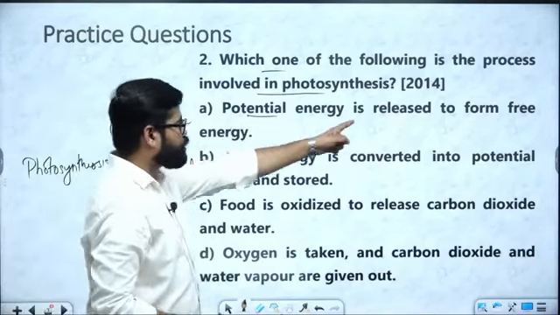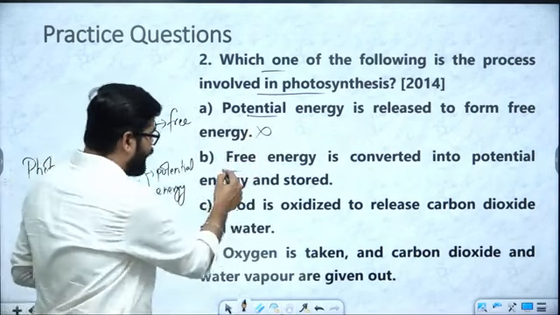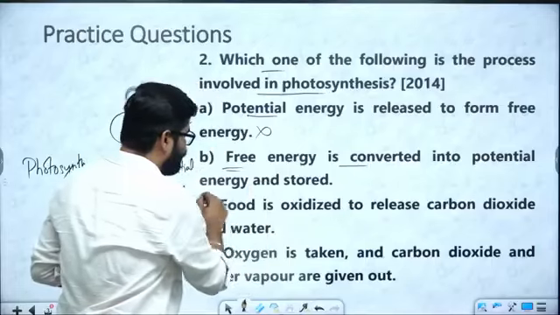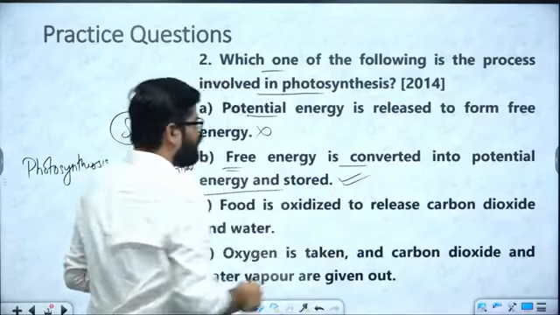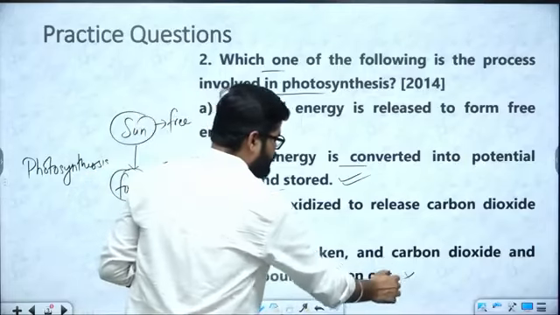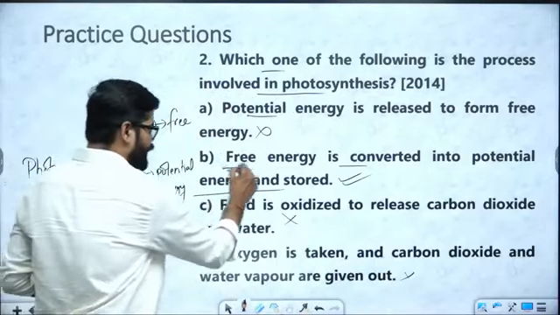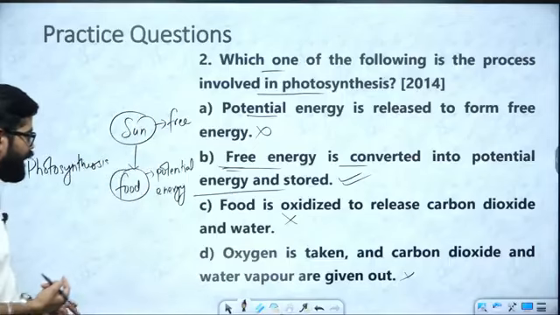Here it is saying potential energy is released to form free energy. That is incorrect. Free energy is converted into potential energy and stored. That is correct. There is no such oxidation of food and there is no such oxygen and carbon dioxide. So in this question, free energy is converted into potential energy and stored.